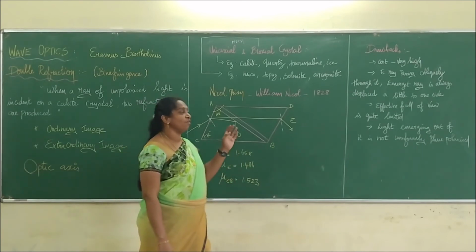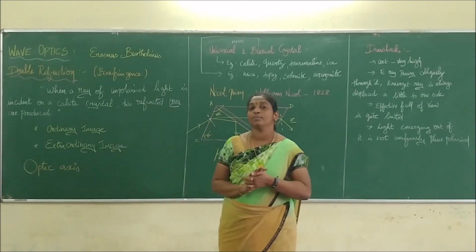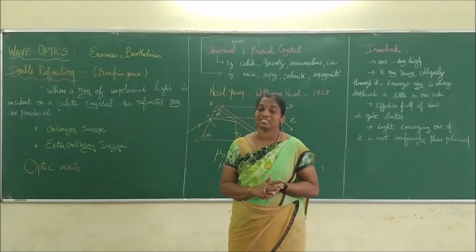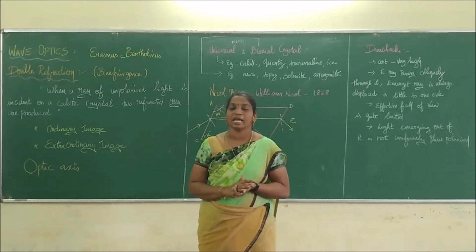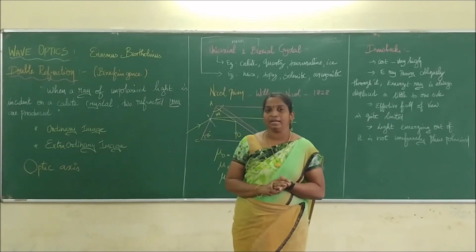And we have seen some of the drawbacks of using what? Nicol prism. So next we have to study the last technique, which is called what? Scattering in the atmosphere, or polarization by scattering. But we will study it in the next video.